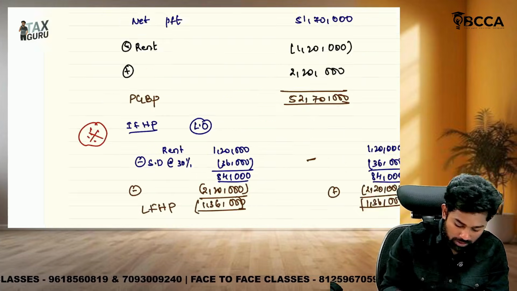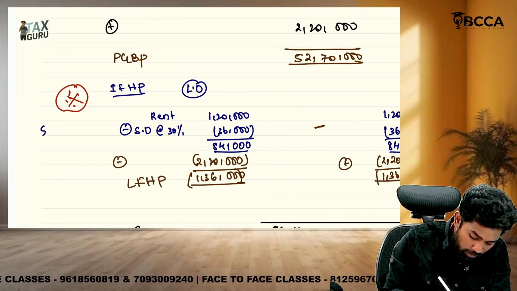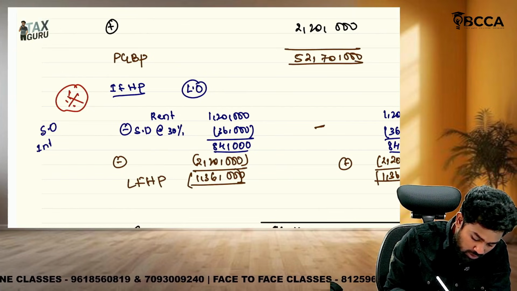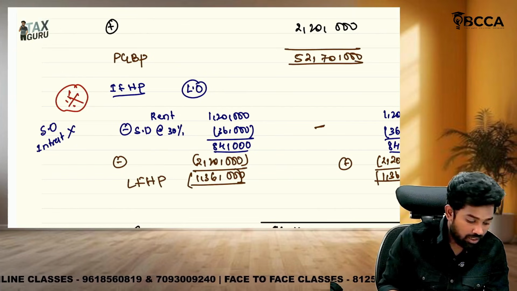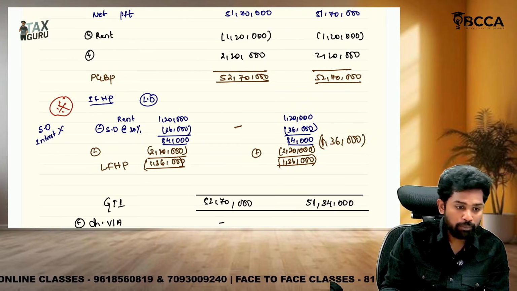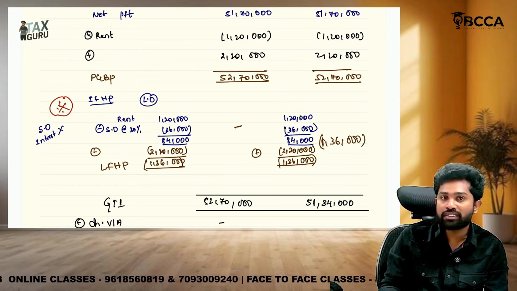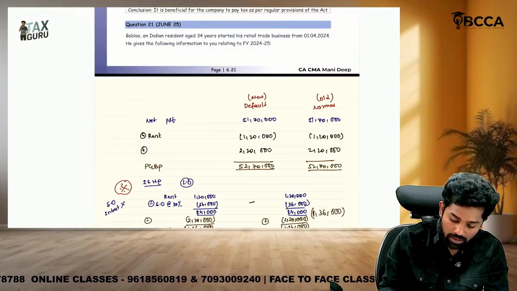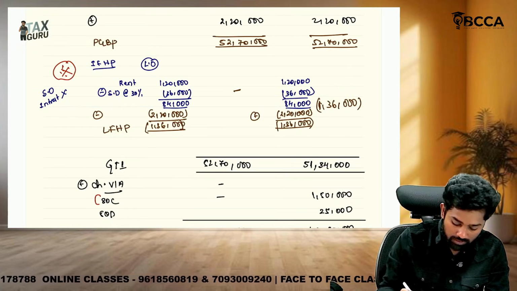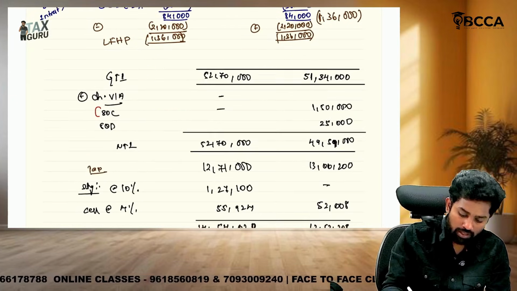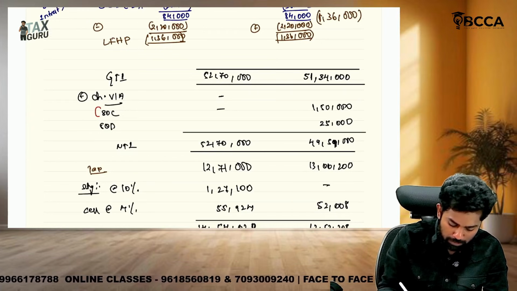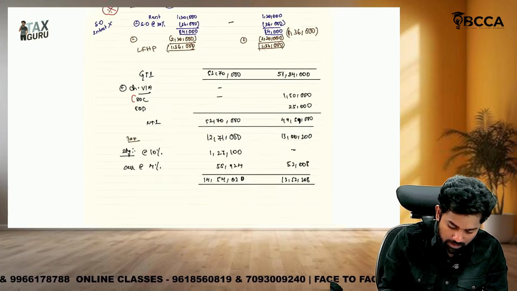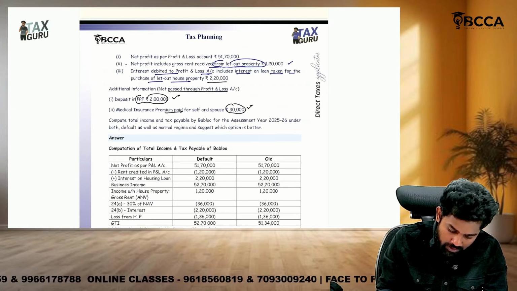Okay, and one more thing, sir, I am saying, if it is a self-occupied property, then interest deduction is not available under default regime. If it is a let out property, interest is allowed as deduction, but it is not eligible to set off with other heads, whereas under the old regime it is eligible for set off. That is one thing. Then deductions, mostly people will know, because if you read the deductions chapter there is nothing great here.